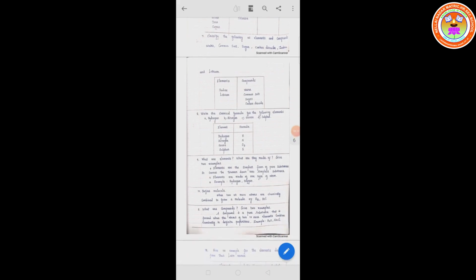Next, question number 8. Write the chemical formula for the following elements: A, hydrogen; B, nitrogen; C, ozone; D, sulfur. Write the symbol. Okay, the formula. So the element formula. First, hydrogen. What is the hydrogen symbol?